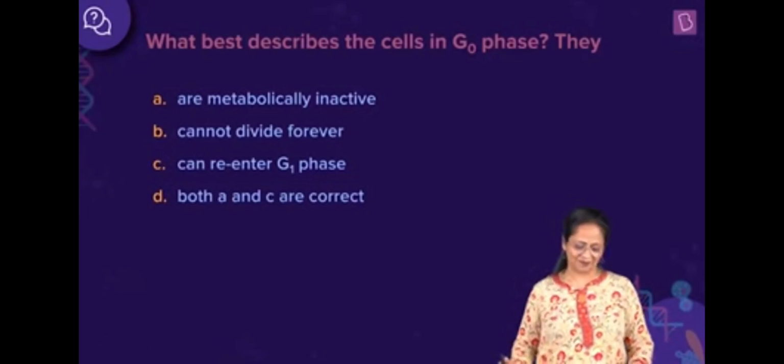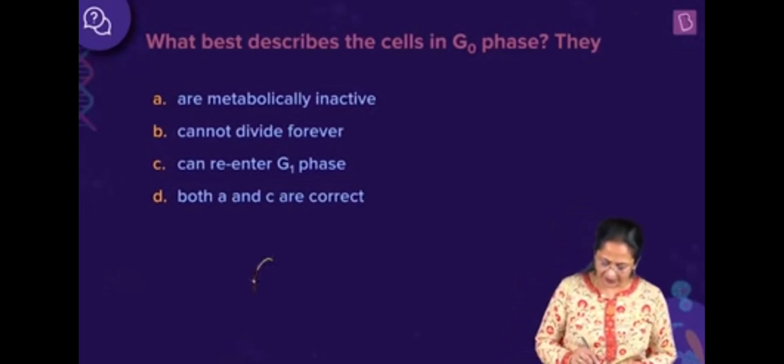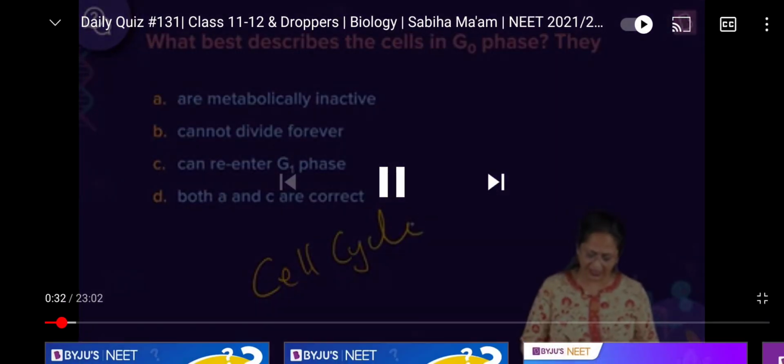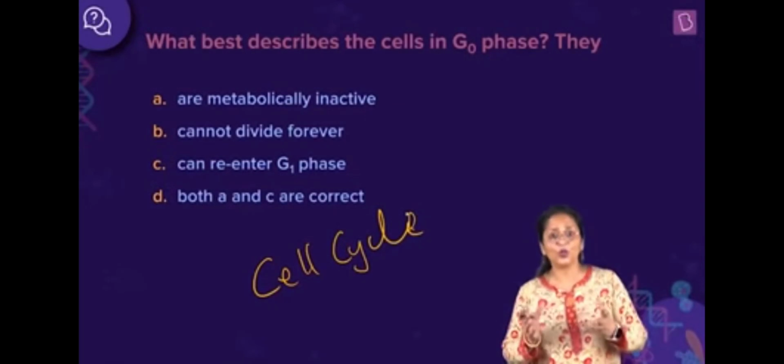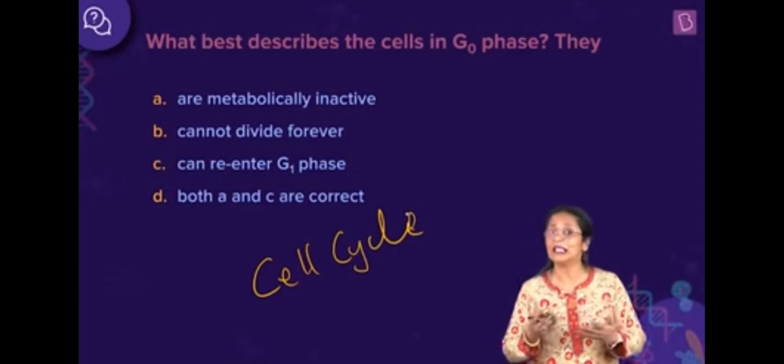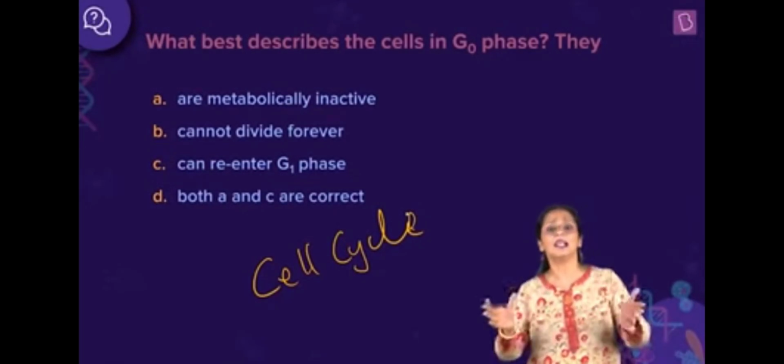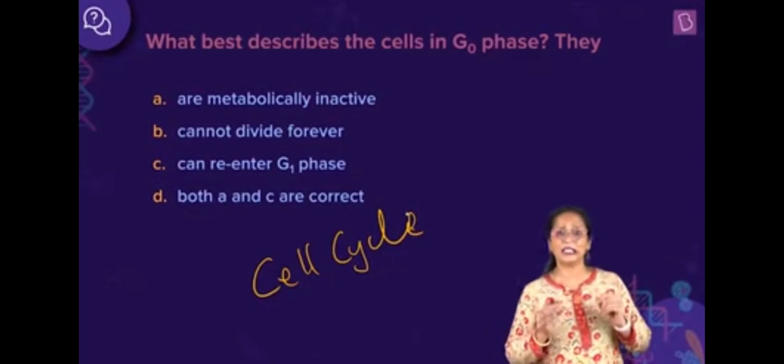Now, all of you have already studied this lesson and I'm sure you would be able to answer this question easily. Now, what is cell cycle? The cell cycle is nothing but all the events that involve the growth of a cell, the duplication of DNA, that is the genetic material, and then the cell divides. That is what we call the cell cycle.